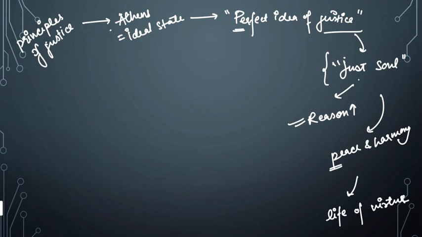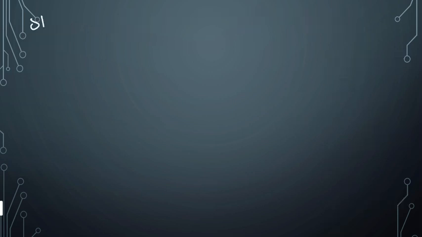Now coming back to the statement, we have set the context. Now we are trying to explain Plato's statement. What Plato believes is that the state is a bigger form of the individual. This is what has been given in the statement, that state is individual writ large. So Plato believes that the state is a bigger form of the individual.